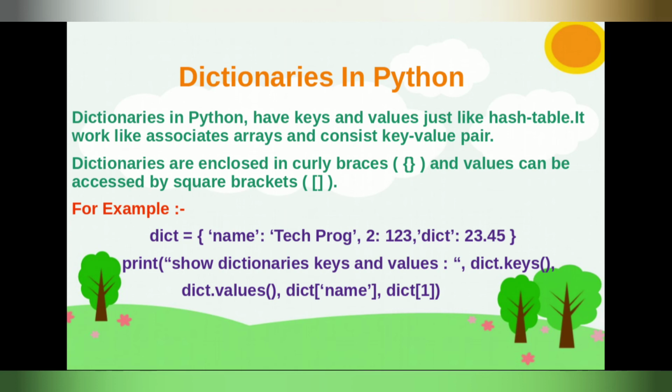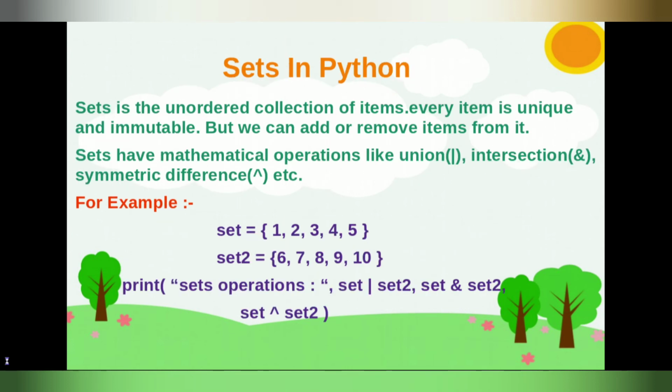Okay, friends, let's move to our last data type, sets. Guys, our last but not least data type is sets. Sets are an unordered collection of items.